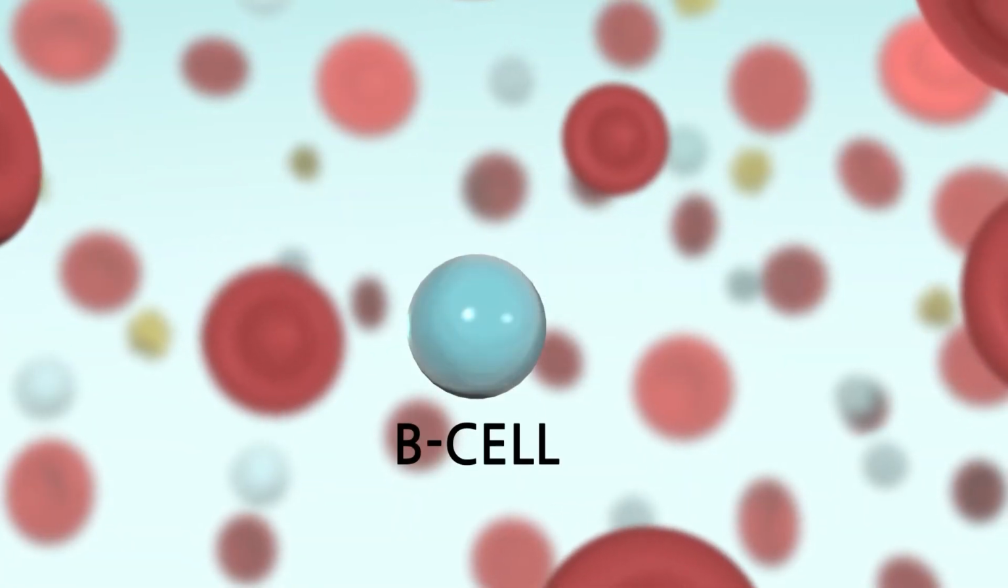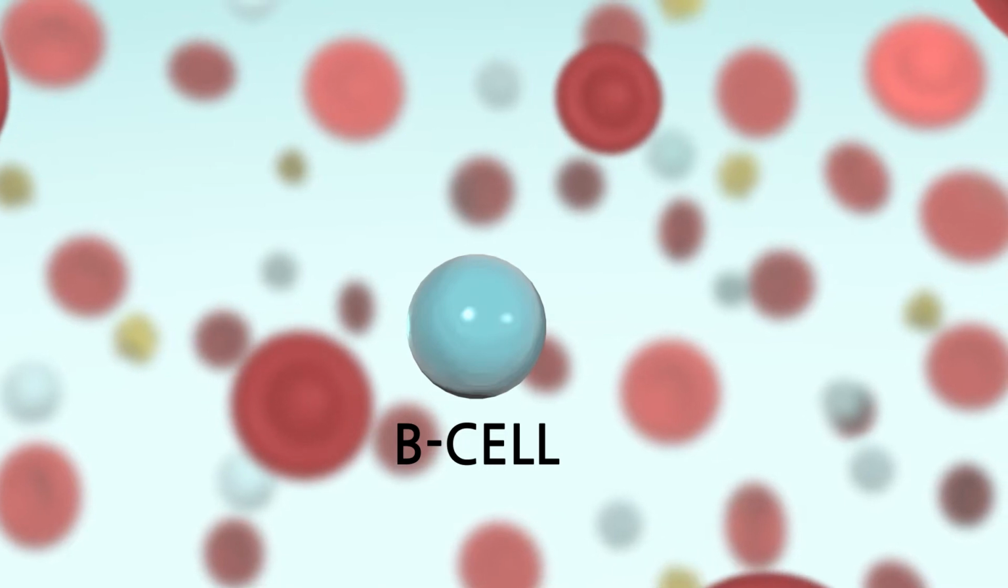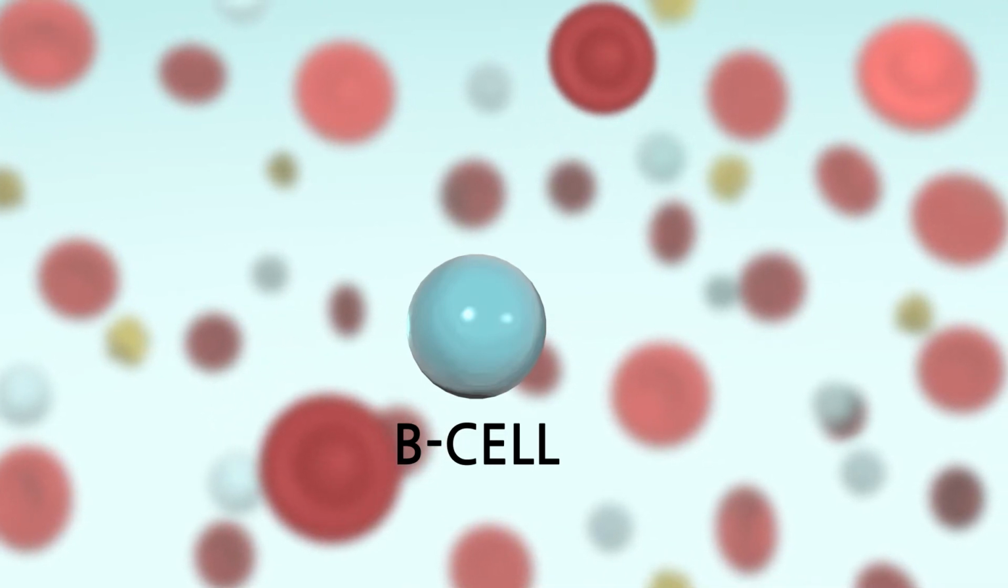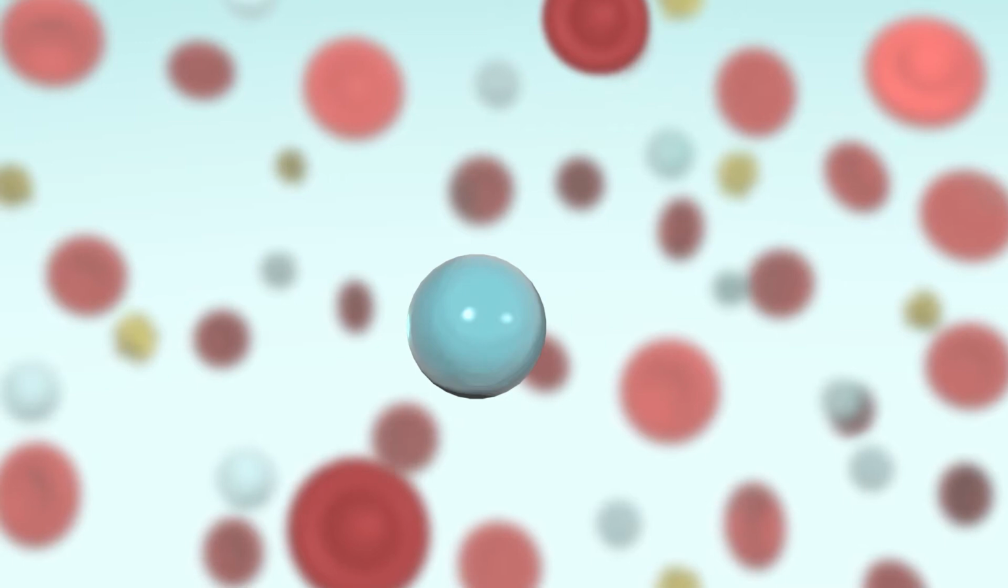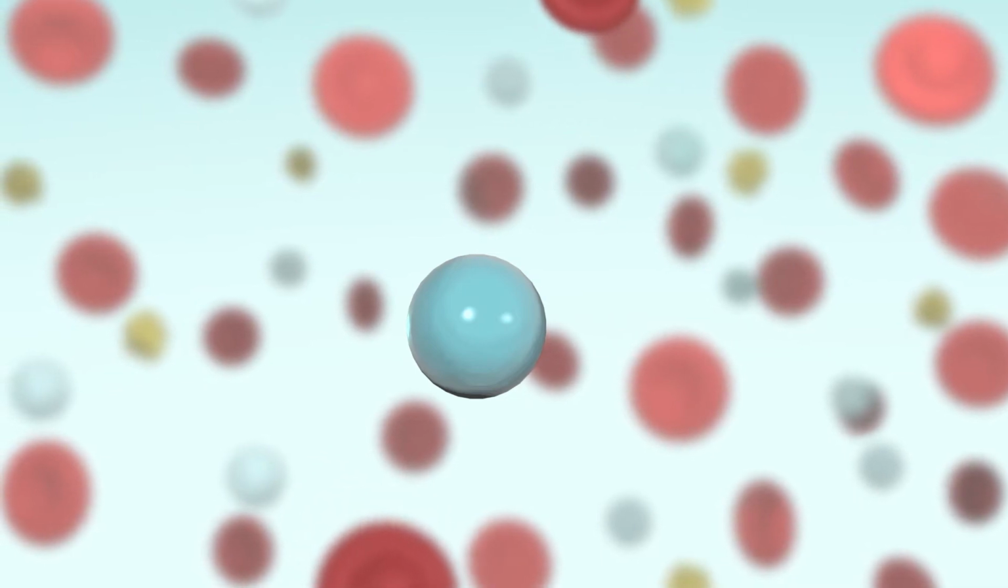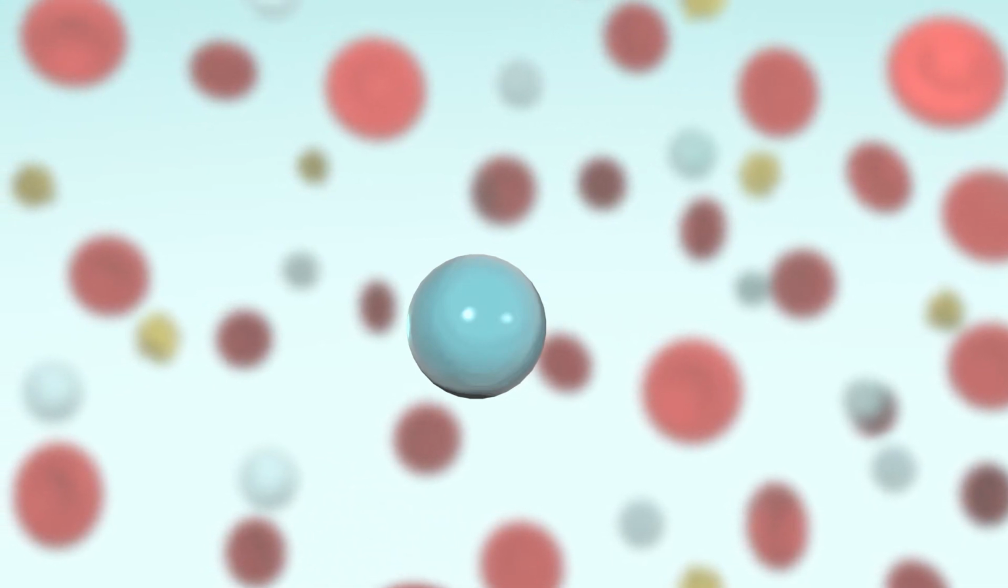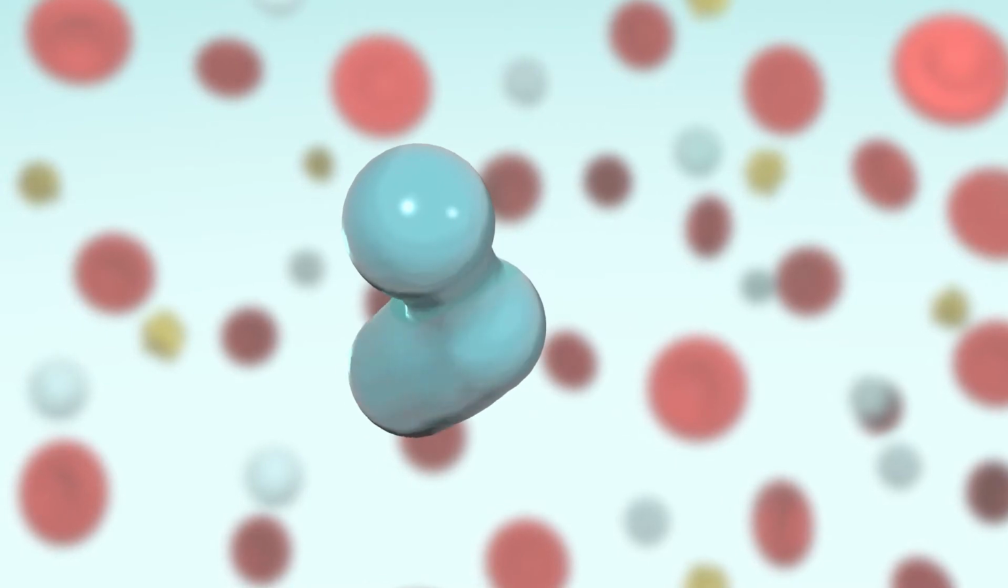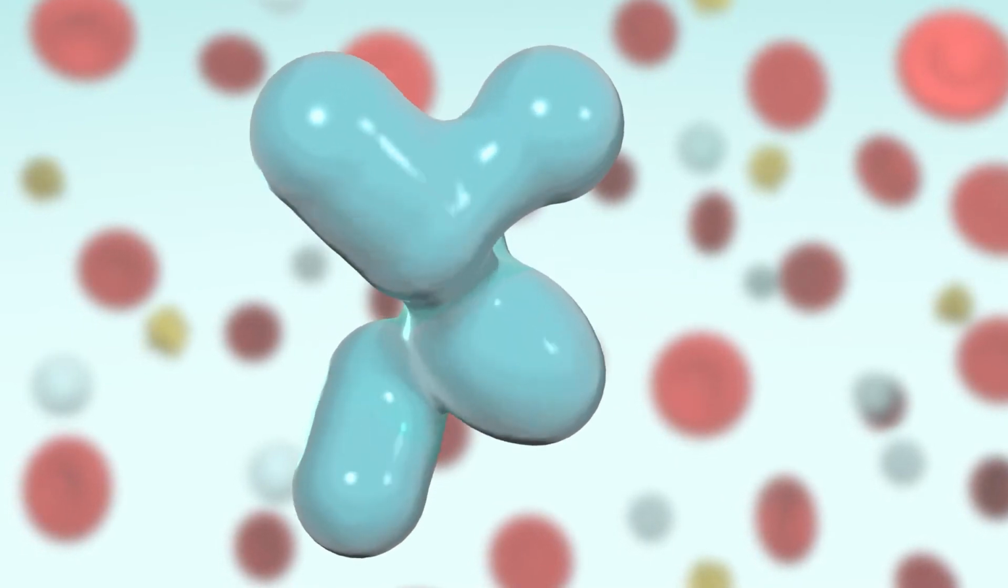B cells are a type of white blood cell, or lymphocyte, that are part of the immune system and play an important role in fighting infection in the body. In B-cell malignancies, these cells malfunction and become malignant. They reproduce at an abnormal rate and can compromise the immune system.